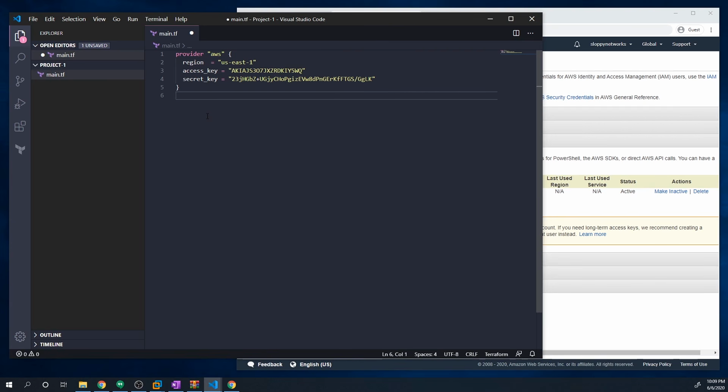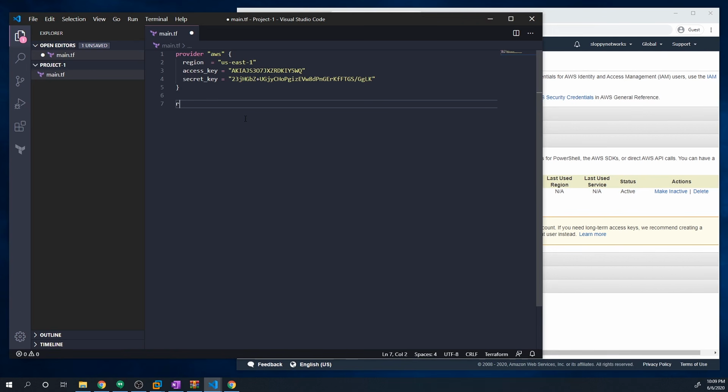Okay, so now that we have our provider set up and our access keys set up, the next thing to do is let's try and figure out how we actually create or provision a resource within AWS. And within Terraform, the syntax is actually really simple. And this is probably one of the nicest parts of Terraform, and is really the main selling point of Terraform, is that regardless of what provider you're using, so whether you're trying to create a resource within AWS or a resource within Azure or GCP, it's going to use the same exact syntax from a Terraform side, so that you don't actually have to learn the underlying API from Azure or AWS or GCP.